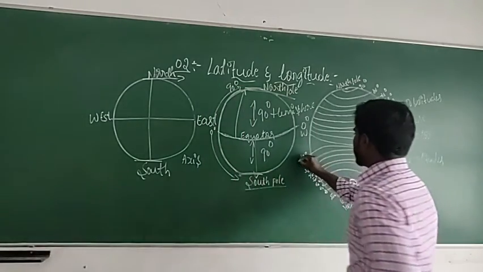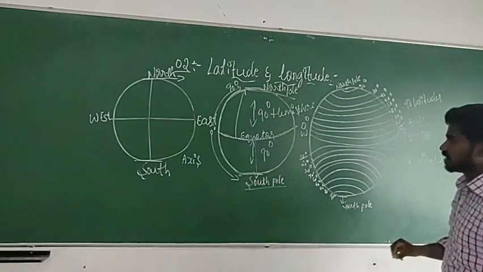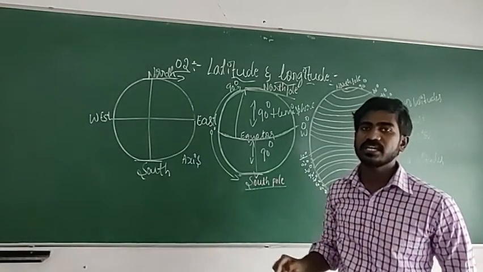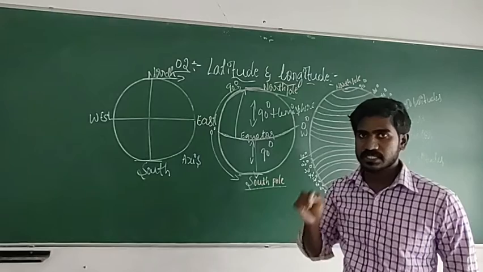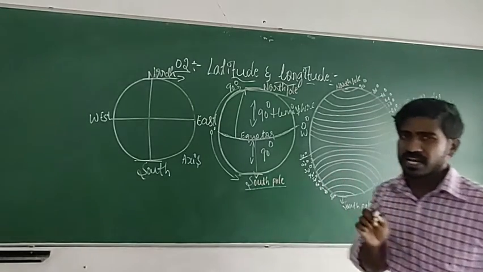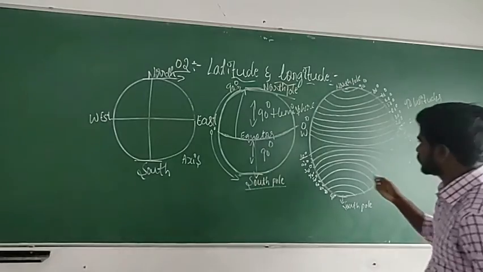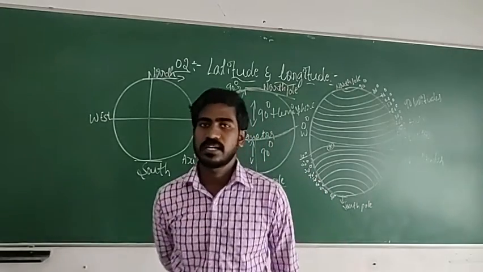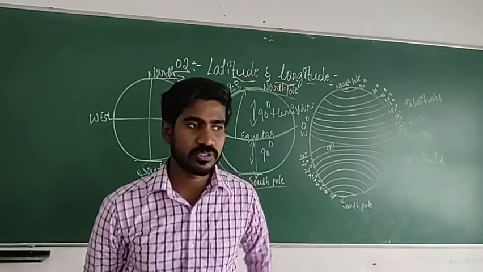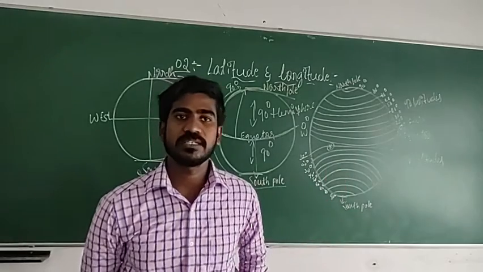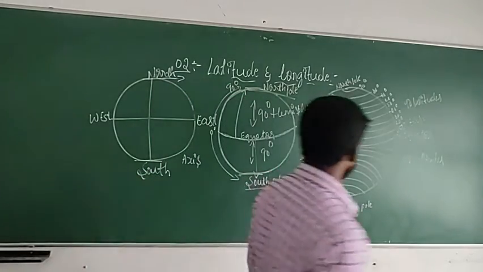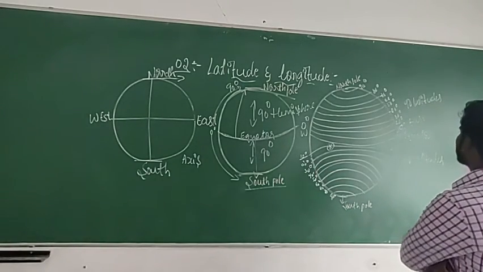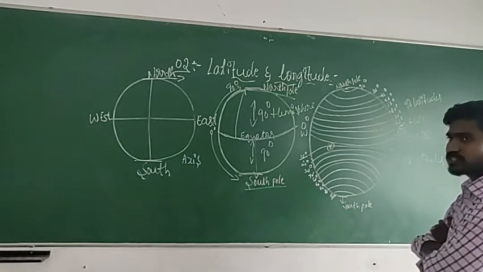But here also 10. Here also 10. I told you this latitude and longitude lines are drawn on the earth as imaginary lines. Why? Only to locate a place. So now I have to locate a place. Here is my home. I tell you, hey, go to 10-degree latitude, I have my home there. Go and bring my mobile charger. You will come here and say, hey, here is a 10-degree latitude. Which latitude should I go to now?